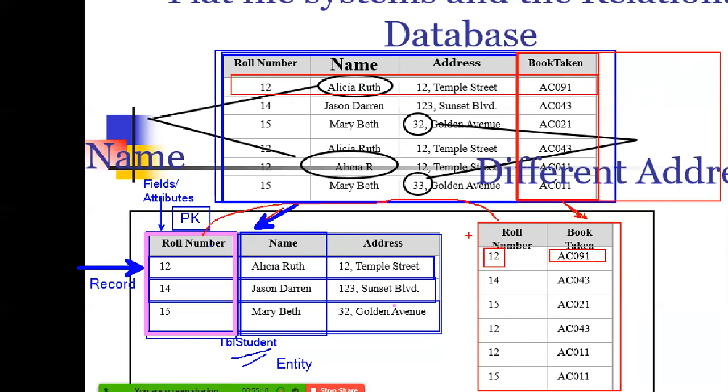Because whenever I issue the book, I need to issue it only for an existing student. So now we create this and make it a foreign key. As the name says, foreign means external. It's a column which refers to another column. It can be in the same table or in a different table. Generally it is a different table, but it can also be in the same table.